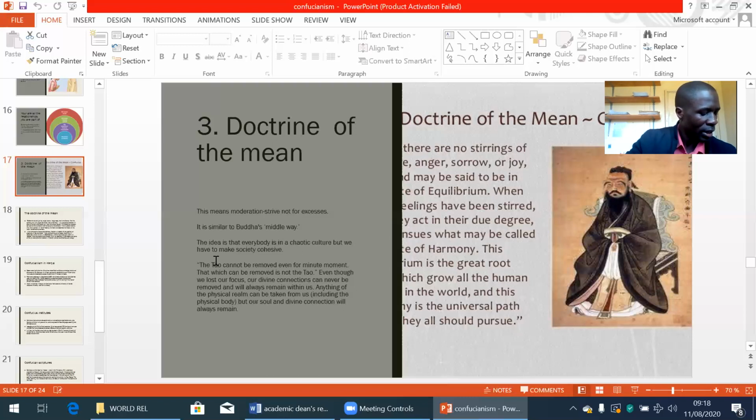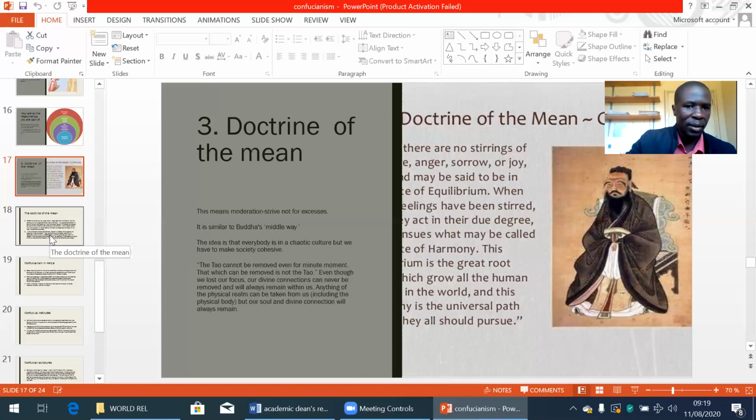We have to ensure that we minimize the excesses and choose those qualities, make those decisions that will contribute more to a cohesive and more harmonious society, and avoid those which will be a source of chaos or division and disintegration in the society.